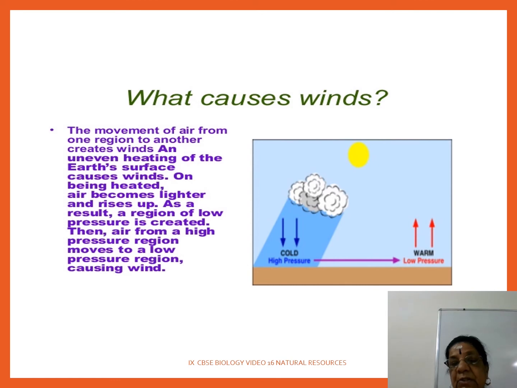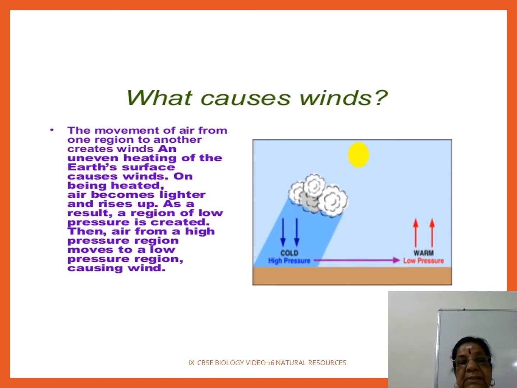So இங்க வந்து low pressure வந்துடுது. So air from high pressure region moves to low pressure region causing wind. அப்போ so இங்க வந்து இந்த வார்மா இருக்கிறதுனால இது low pressureனால இது மூவ் ஆயிடுது. So that results in, இது சொல்லுவார், on being heated air becomes warmer, heat ஆகிறதுனால air becomes lighter and rises up.